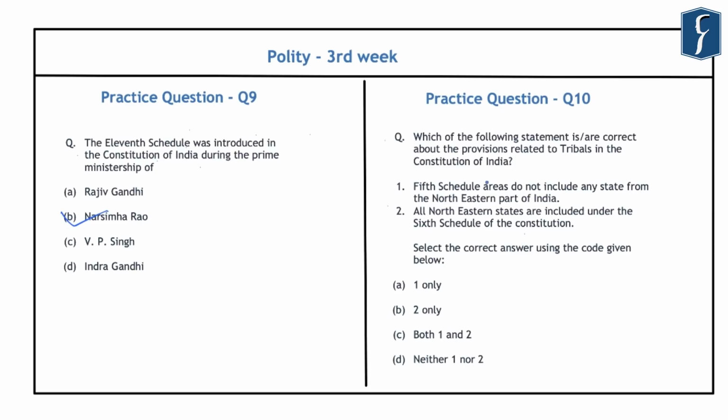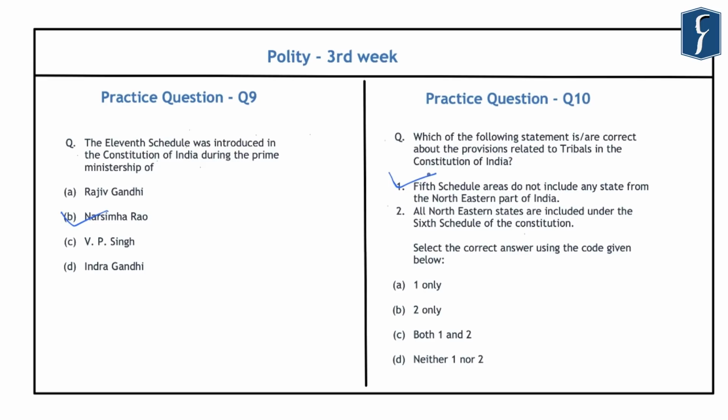and Mizoram. So, although the Constitution provides that the 5th schedule areas can be declared in some parts of the northeastern parts of India, the present position is that only 10 states are there in which the 5th schedule areas have been declared. And in these states, none of the states falls in the northeastern part of India. So, for example, these 5th schedule areas are lying under Andhra Pradesh, Telangana, Jharkhand, Chhattisgarh, Gujarat, Himachal Pradesh, Madhya Pradesh, Maharashtra, Odisha and Rajasthan. So, in this regard, the first statement that is given here is correct.